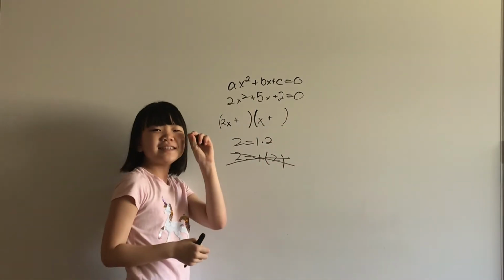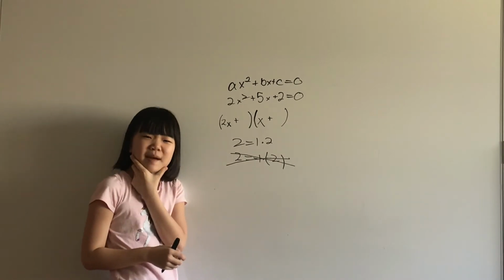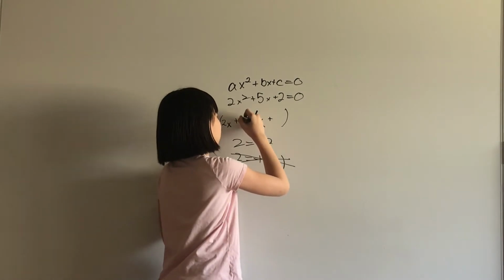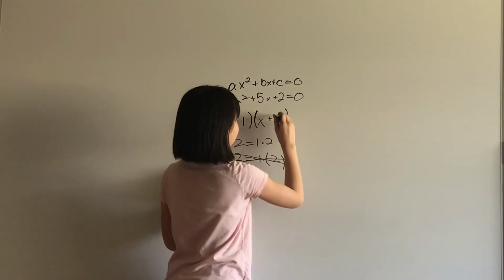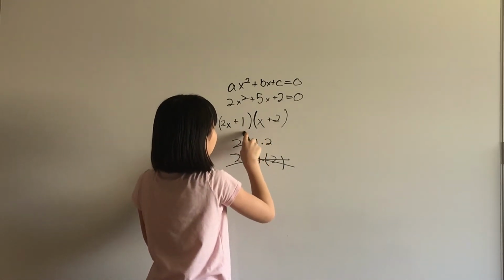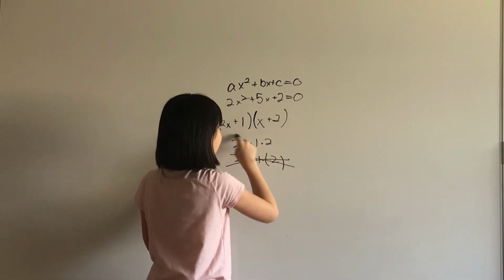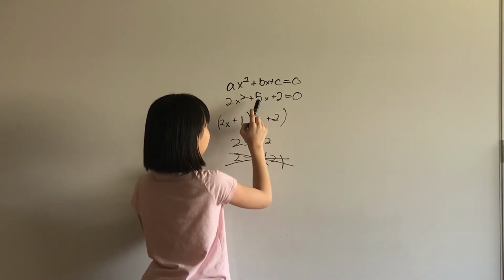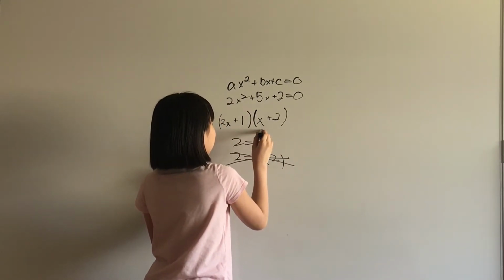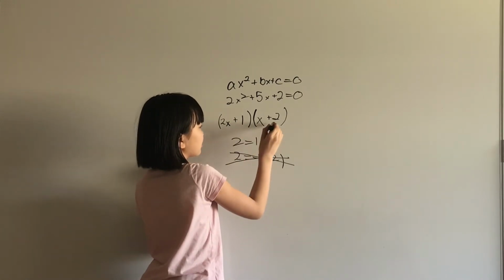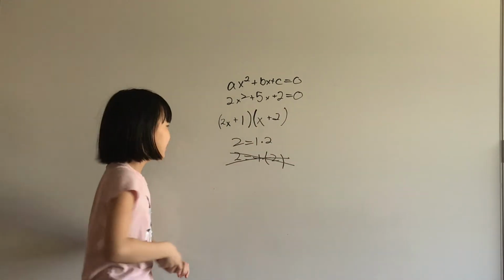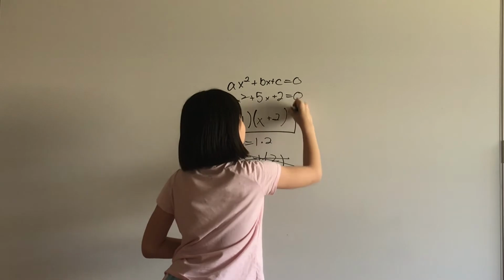And here comes a teensy-weensy bit of guesswork. Yes, math is usually not about guesswork. When there's so few options, it's okay to guess. So, if this is a 2, why not put this a 1? So this must be the 2. And now let's see if the inside terms plus the outside terms equal 5x, because that's the sum of this times this. 1 times x is just x, and 2x times 2 is 4x. 4x plus x is 5x. Success! So this is our factorization.